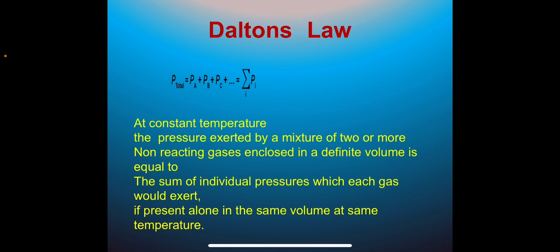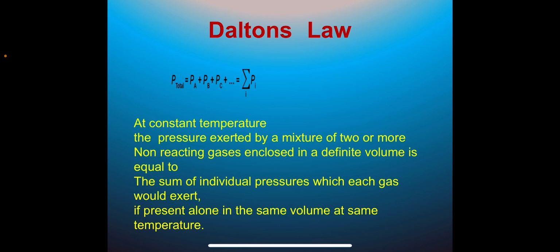Next is Dalton's law of partial pressure. This law states that the pressure of a mixture of non-reacting gases contained in a vessel is related to their individual pressures. At constant temperature, the pressure exerted by a mixture of two or more non-reacting gases enclosed in a definite volume is equal to the sum of the individual pressures which each gas would exert if present alone in the same volume at the same temperature. The individual pressure of a gas is known as its partial pressure.